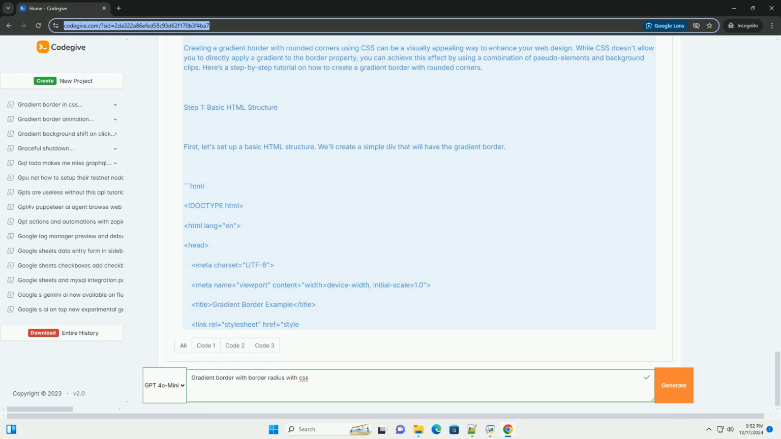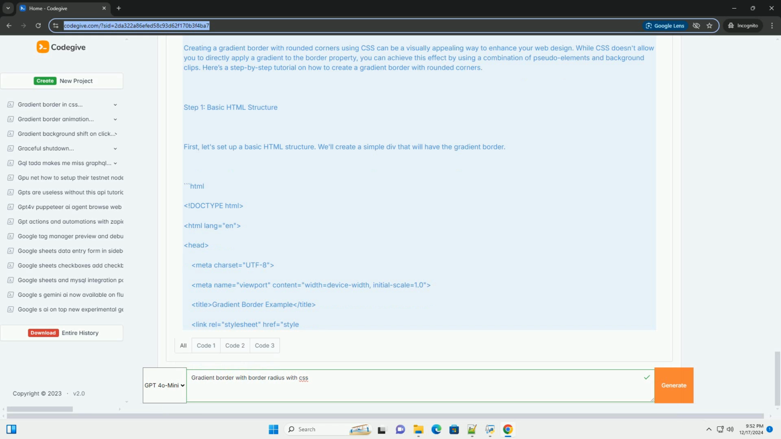Result. When you open the HTML file in a browser, you will see a white box with a gradient border and rounded corners. The content inside the box is clearly visible, and the gradient border adds an attractive design element. Customization. You can easily customize this example by changing the gradient colors in the linear-gradient function, adjusting the border radius for different corner shapes, and modifying the padding to increase or decrease the space around the content.